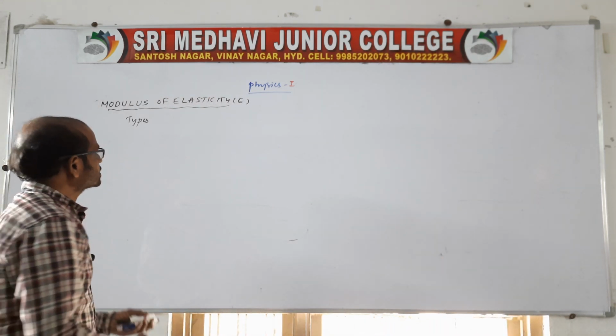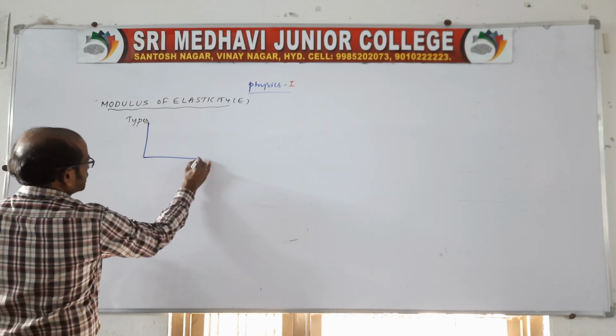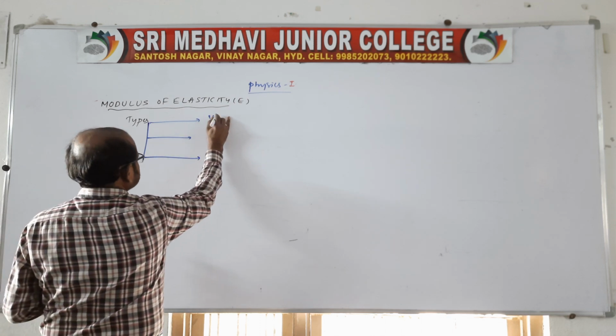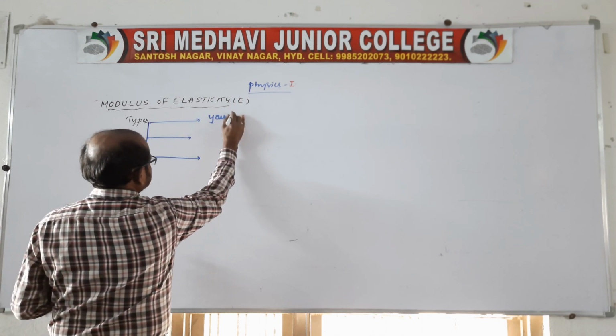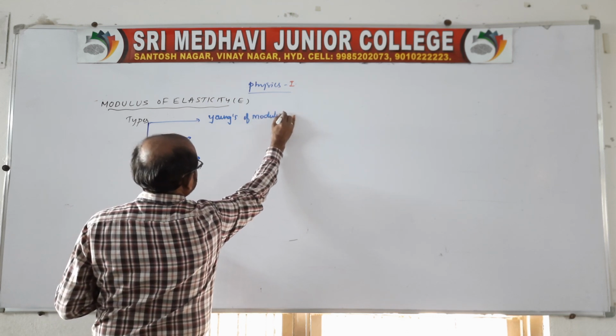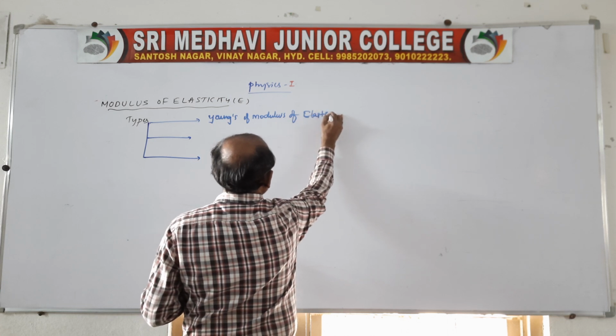Actually, we have three types. The first one is Young's modulus of elasticity.